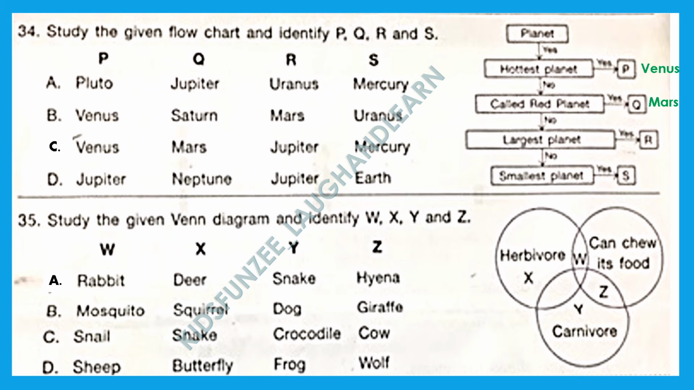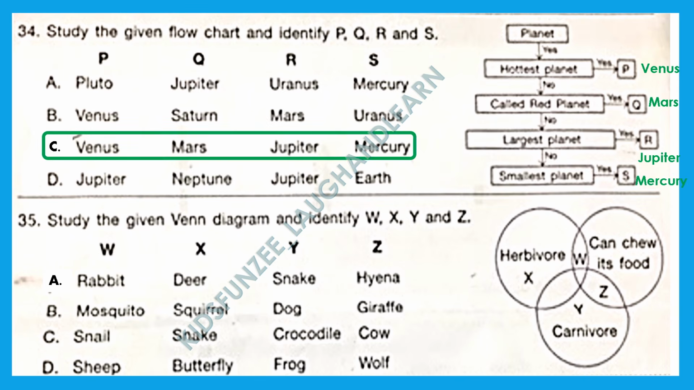Now if it is not the hottest planet, not called red planet, then it is the largest planet. If yes, then R. Which one is the largest planet? That is Jupiter. Now the planet which is not hottest planet, not called red planet, not largest planet, but is smallest planet, that is S, and that is Mercury. And the right option here is option C, which has P as Venus, Q as Mars, R as Jupiter and S as Mercury. Now let's go to question 35.